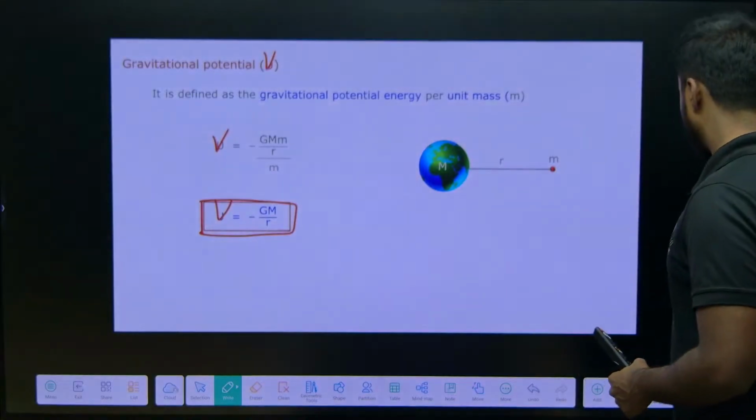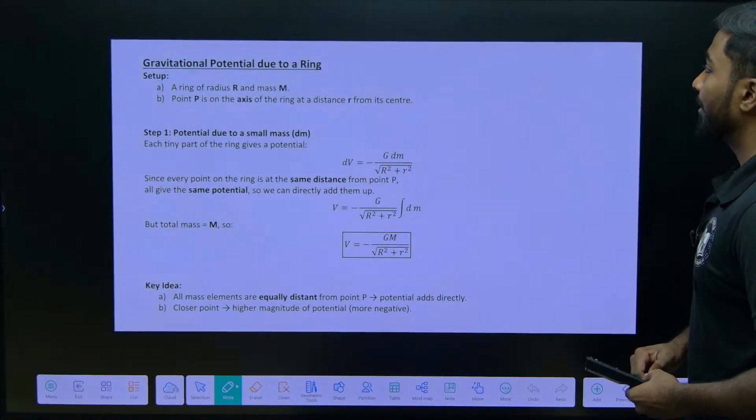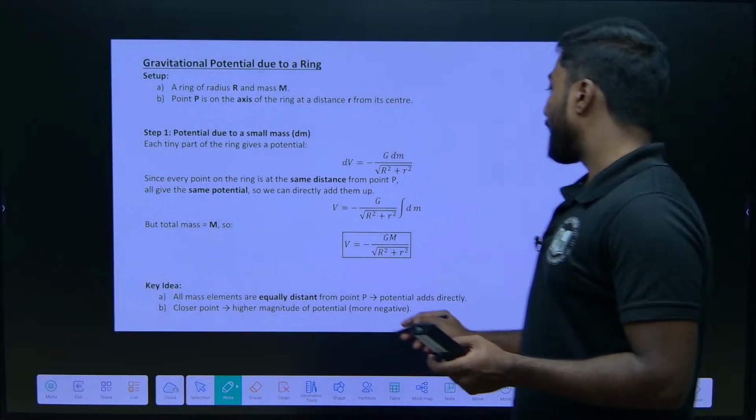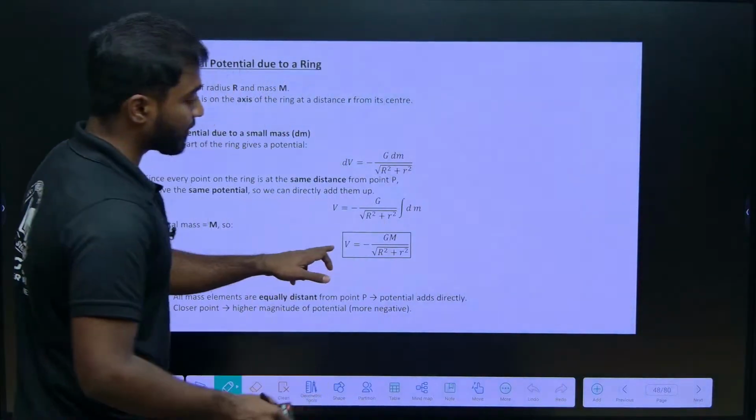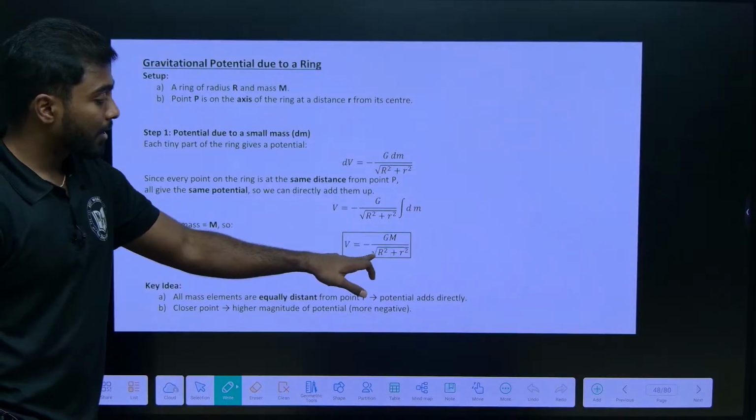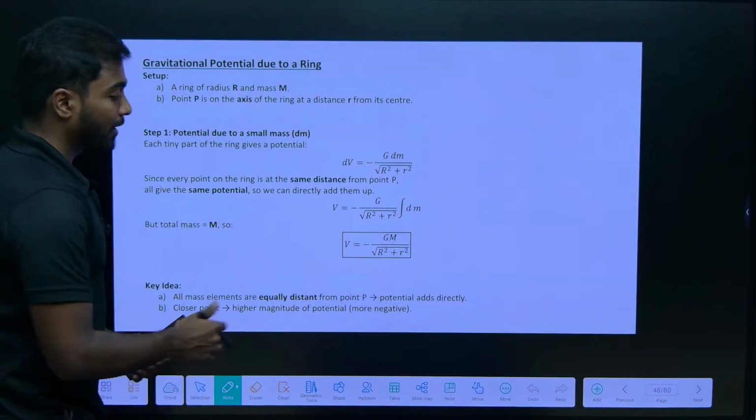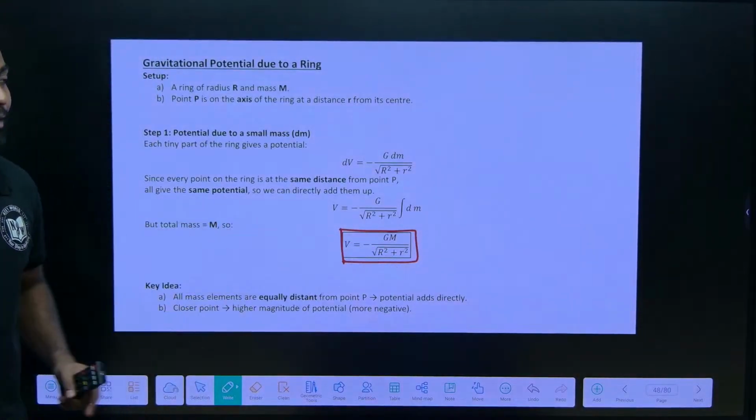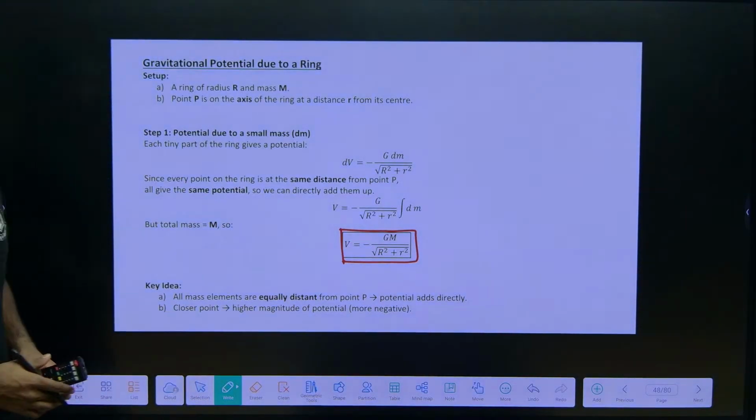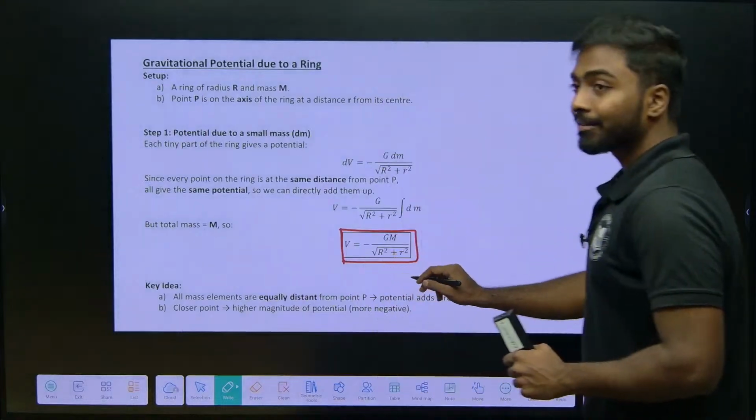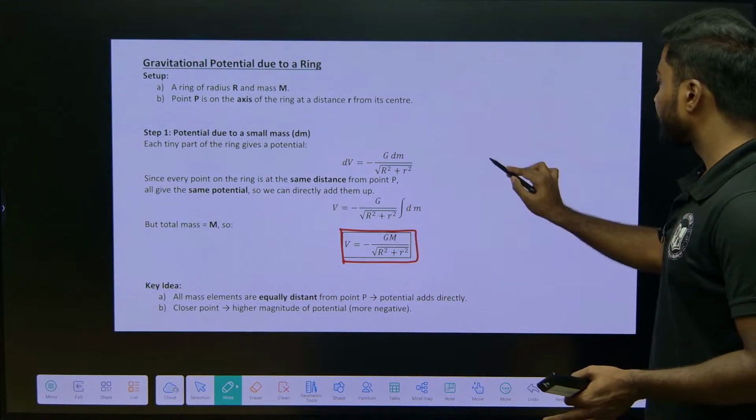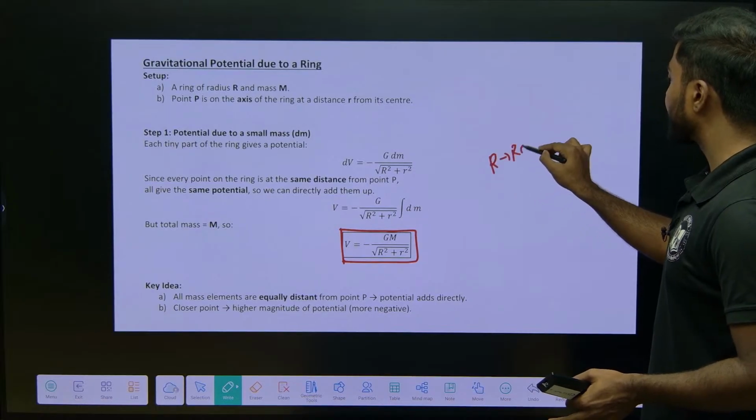Yeah. So, gravitational potential due to a ring. The formula is V is equal to minus GM by root over capital R square plus small r square. Here capital R is the radius and M is the mass.